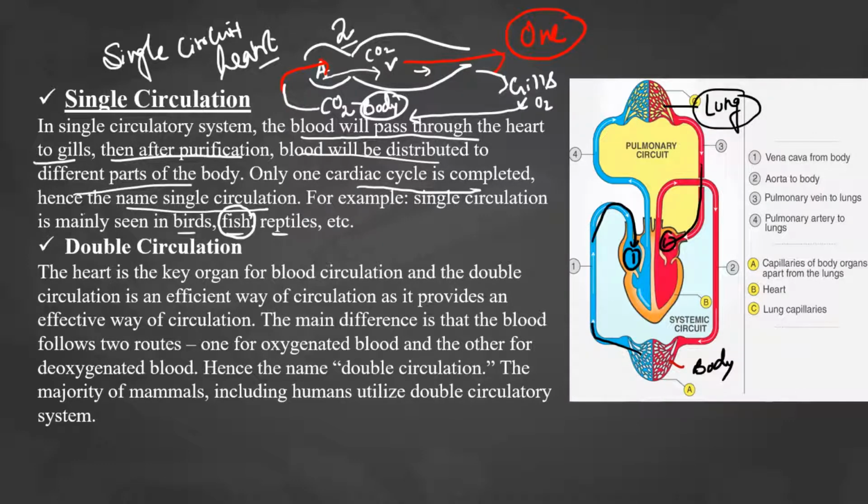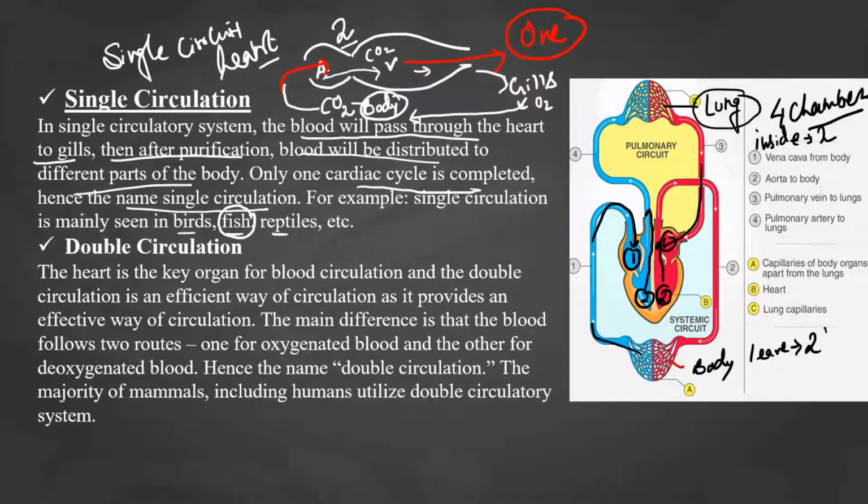So how many times is the blood coming inside our heart? Twice. Again, the blood is leaving the heart twice, from one side from here and from another side from here. So in this case, where the heart has four chambers, the blood is coming inside the heart twice, and it leaves the heart also twice.